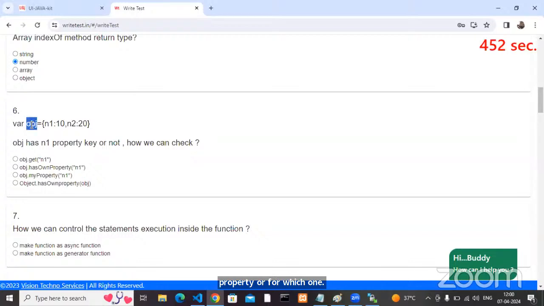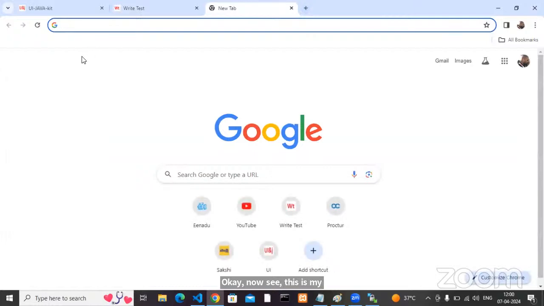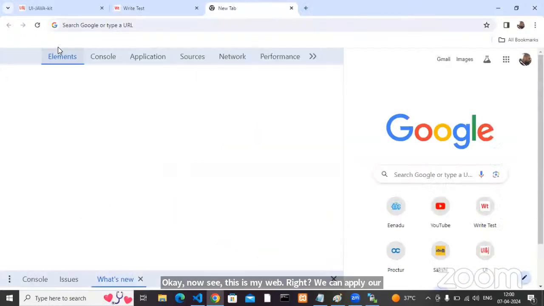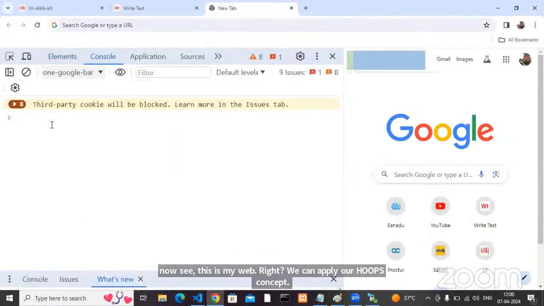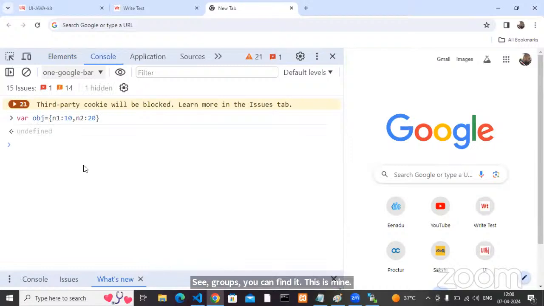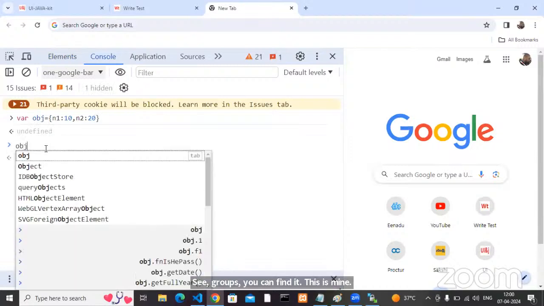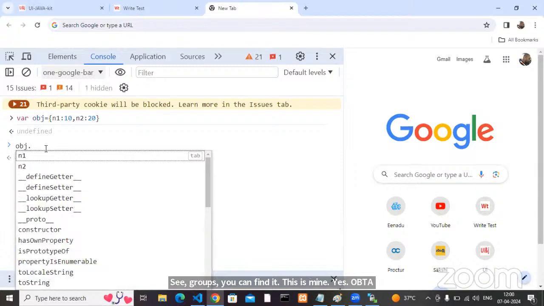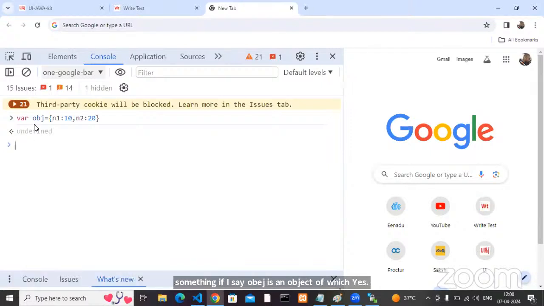Okay, now see, this is my obj, right? We can apply our OOPS concept. See, OOPS, everywhere you can find it. This is my obj, right? Now tell me, if I see obj dot something, obj is an object of which class? Array is there. Arr is an object of which class?